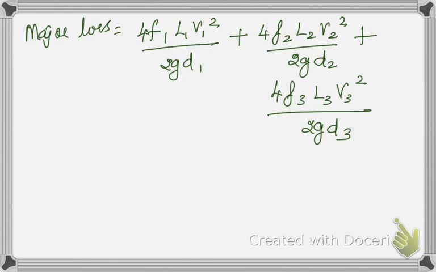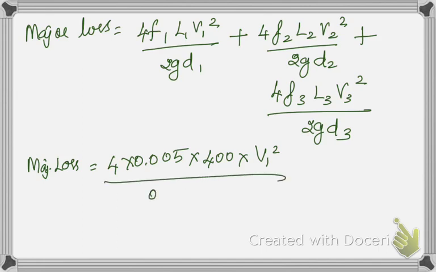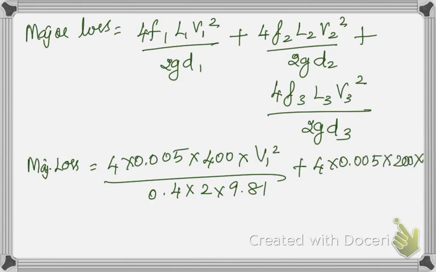Now we can substitute the values. Major loss is equal to 4 into 0.005 into 400 into V1 square by 0.4 into 2 into 9.81, or I can keep it as 2g. That will be simpler. 4 into 0.005 into 200 into 4 V1 square by